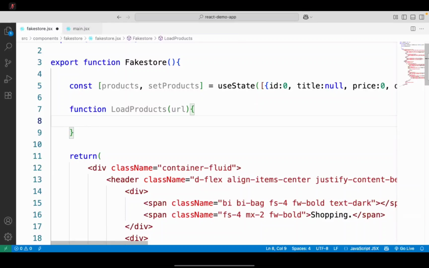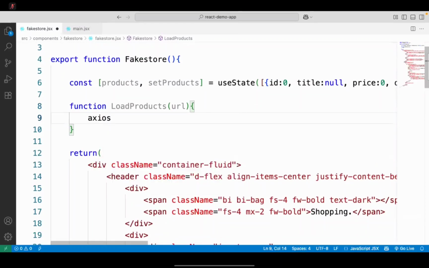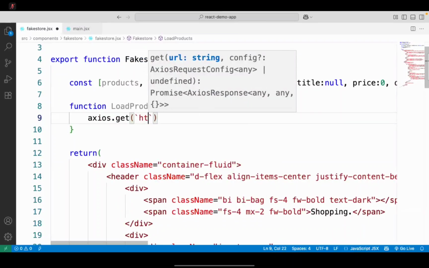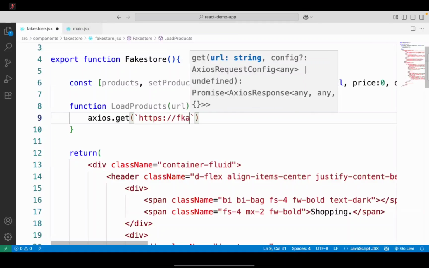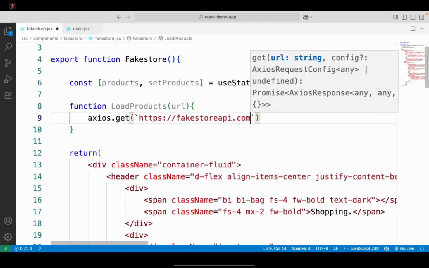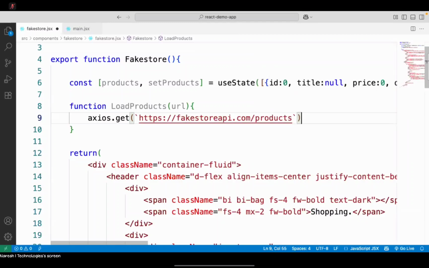Initially, it should load all. Whatever comes from the URL, we have to load. How to get the data from this URL and load? I can use Axios. Axios dot which method? Get. What is the URL? HTTPS colon, fakestoreapi.com slash products. This will return all the data.